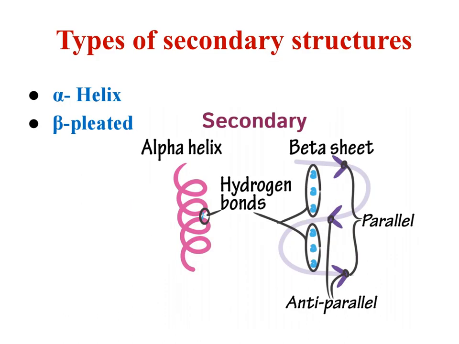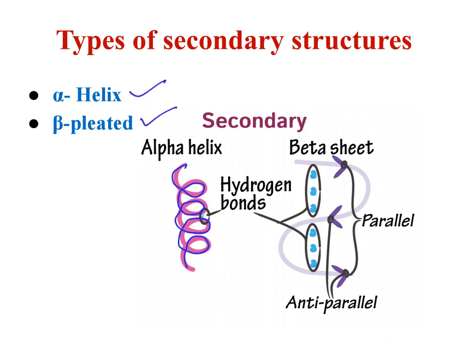The secondary structure mainly exists in two types: alpha helix and beta pleated structure. Alpha helix, we can see helical geometry, and a helix will again be of two types, alpha helix and beta helix. One is clockwise helical, another one is anti-clockwise helical. If you look here, clockwise, this we call alpha helix. This is much more stable than beta helix. Most of the proteins have alpha helical structure. That's why I have taken alpha helix.